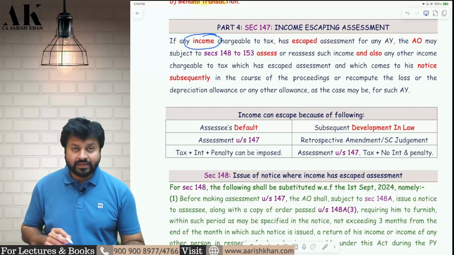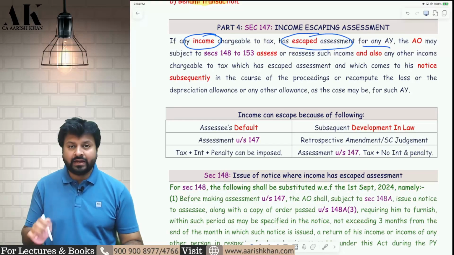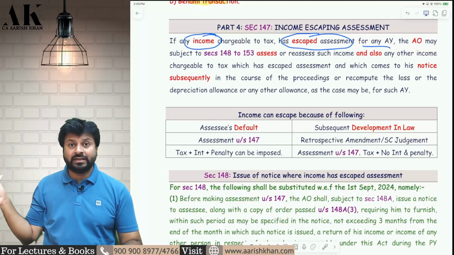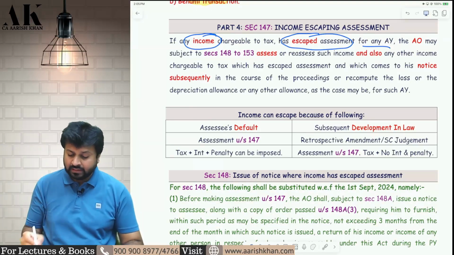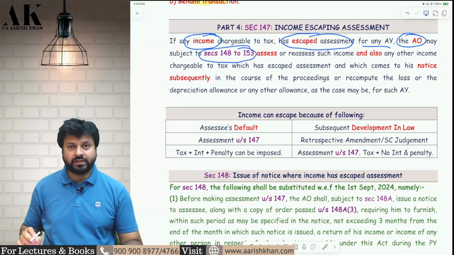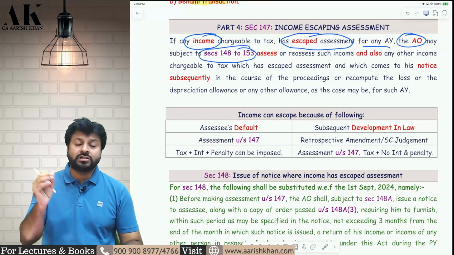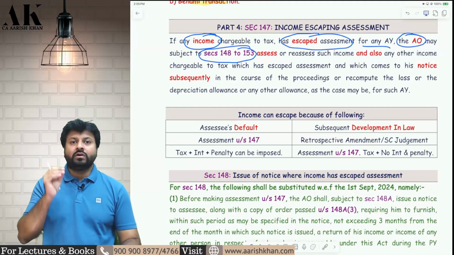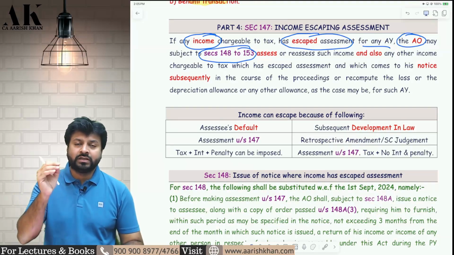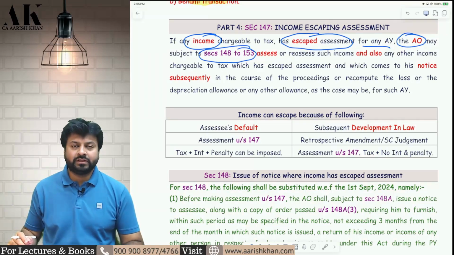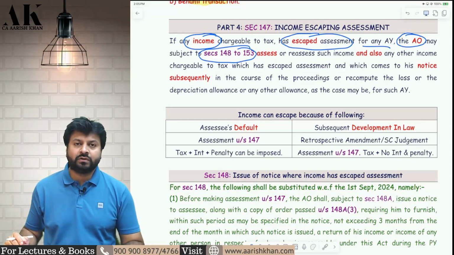If any income has escaped assessment for any AY, that is, the income which is supposed to be taxed was not taxed earlier because it was escaped by you, then the AO may, subject to sections 148 to 153, assess it. Remember, if the AO wants to charge income under 147, he has to fulfill the conditions mentioned under sections 148 to 153. He cannot directly charge provisions of 147. He cannot directly assess your income under 147, ignoring the provisions of 148 to 153.